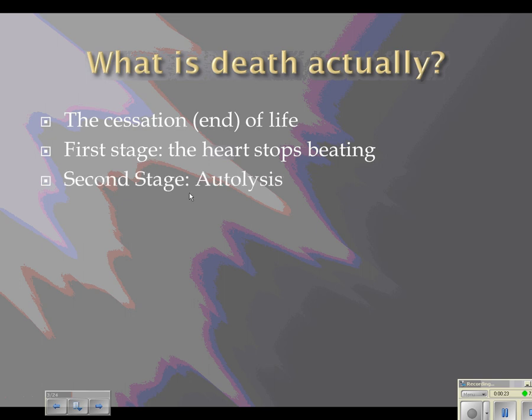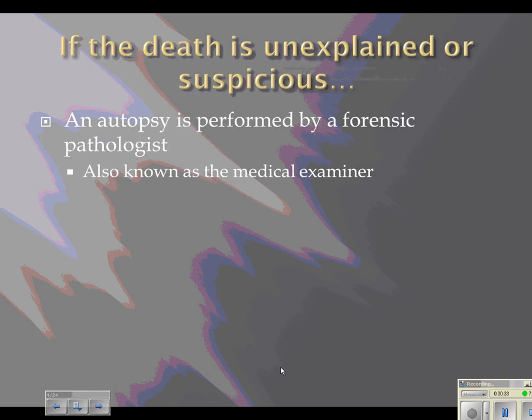The second stage is autolysis. Auto being self, and lysis is to break or burst. And what that is actually the breakdown of cells, okay, like cell death. So if a death is unexplained or suspicious, then an autopsy is performed by a forensic pathologist. Remember that forensic pathologist is also called a medical examiner. And what they're going to do is actually make incisions into the body using what's called a Y cut. And they're going to start at each shoulder and make a Y, which ends about the chest area and then down to the belly button.